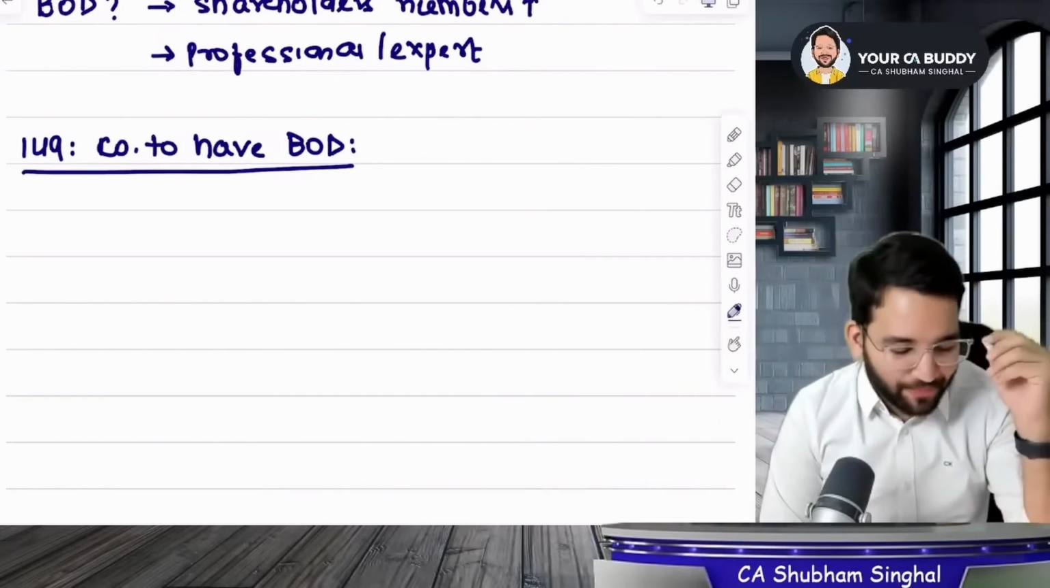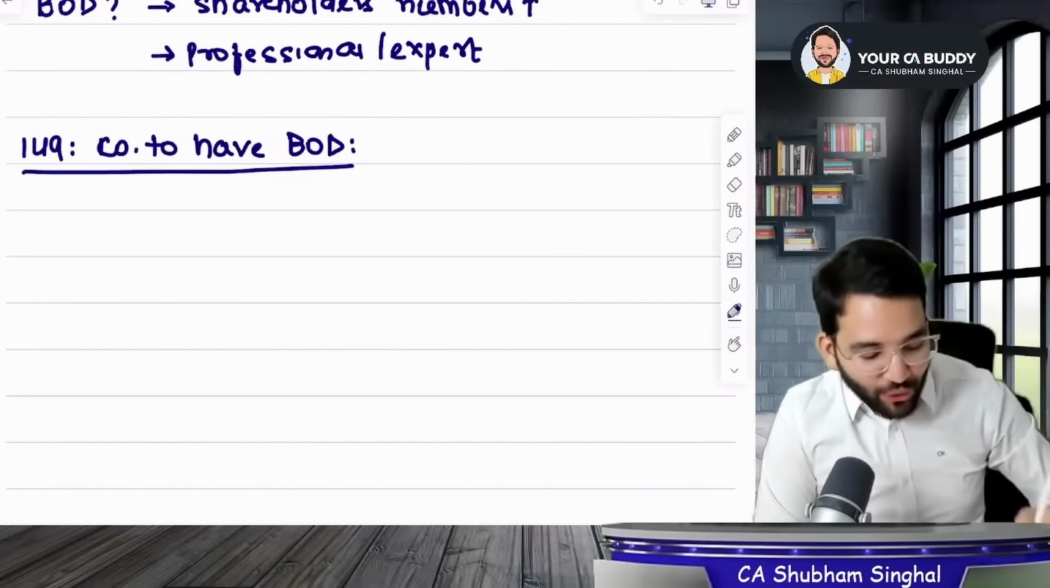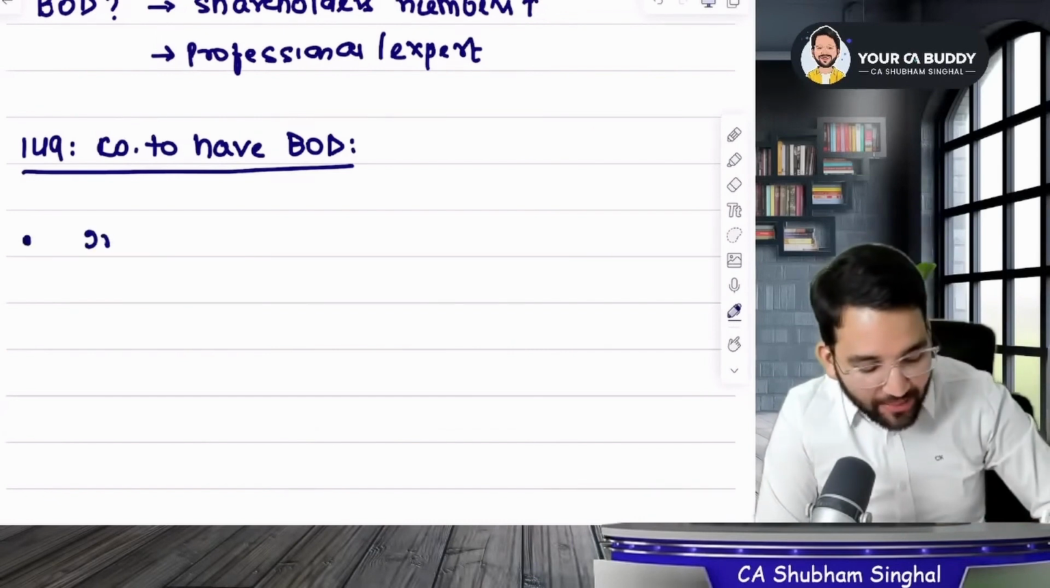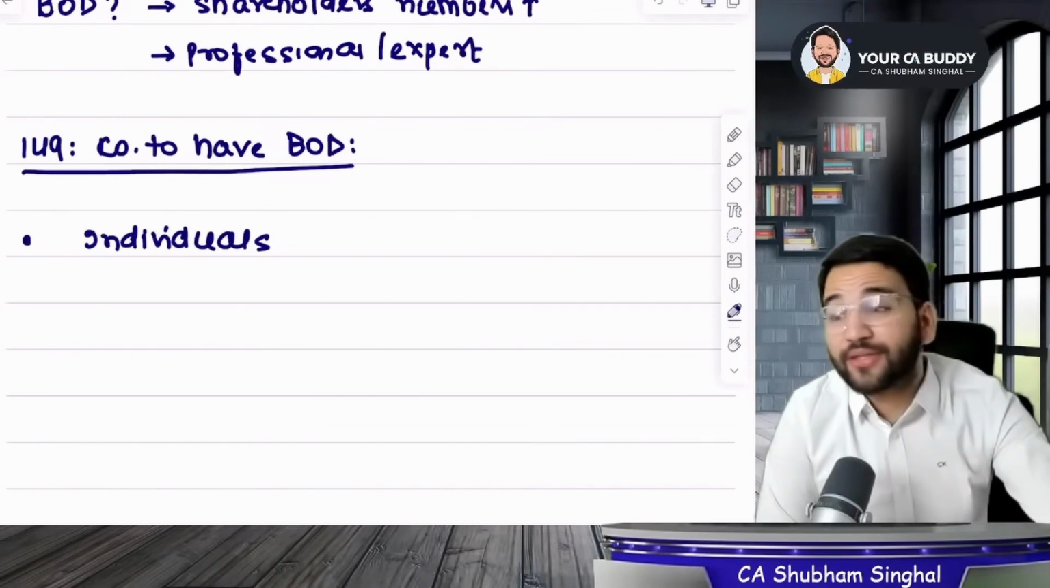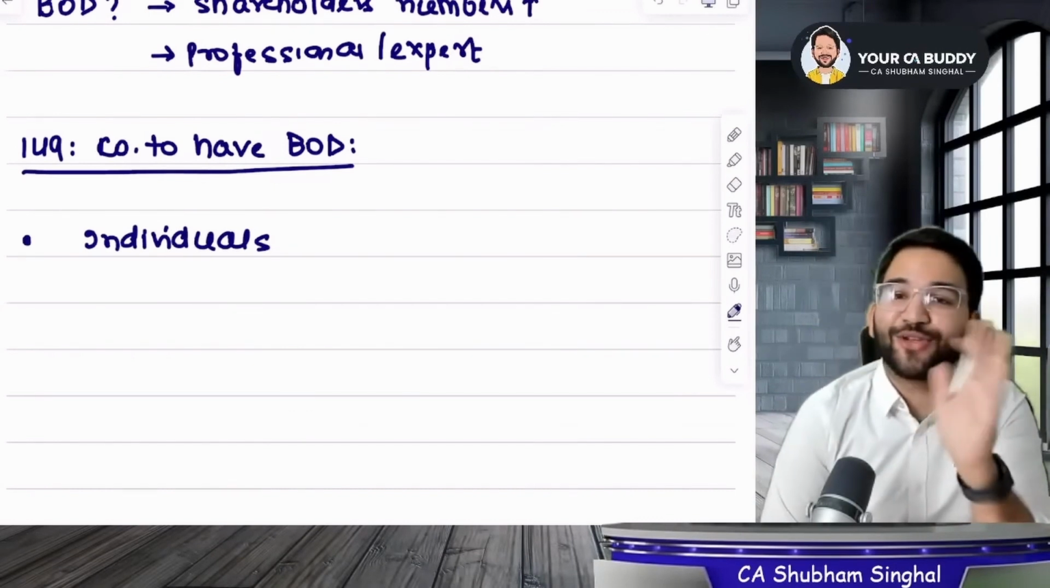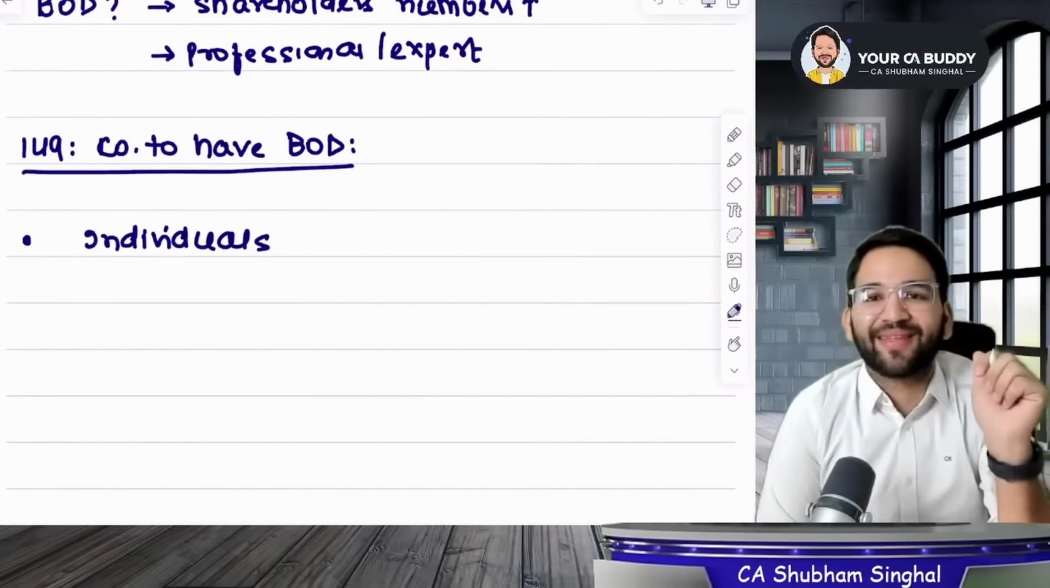You will ask, who can join the board of directors? Then the law says that in the board of directors only individuals can come. The board of directors can only have individuals. Apart from individuals, no one else can come.